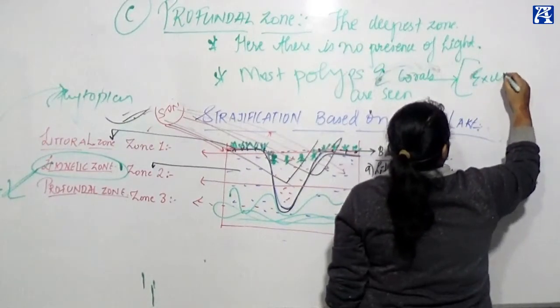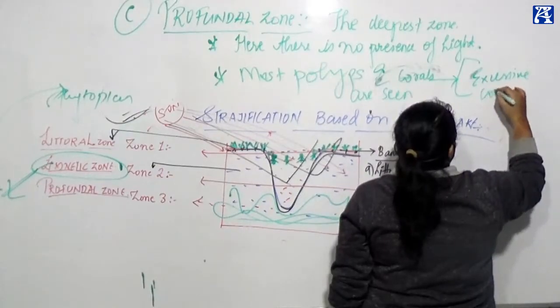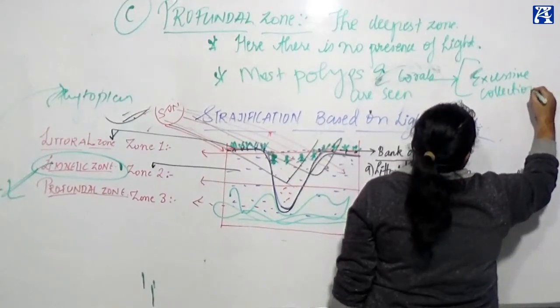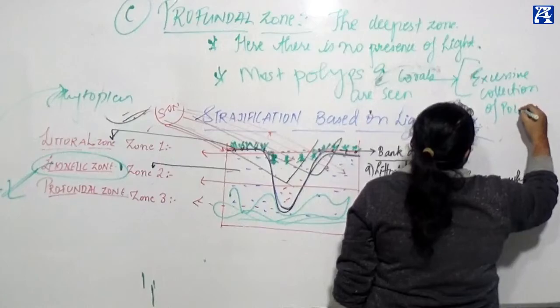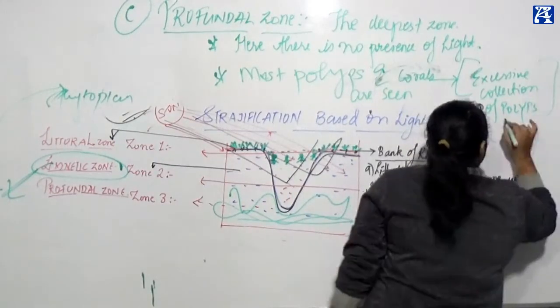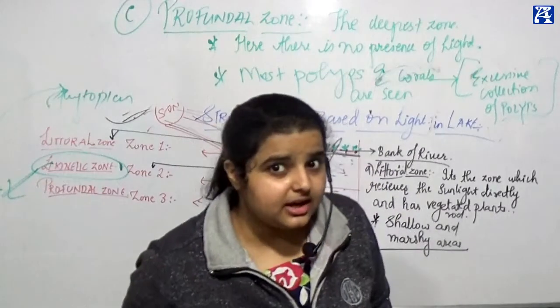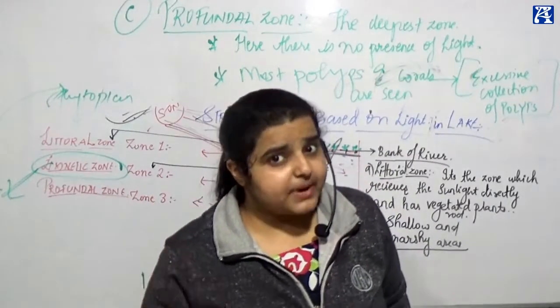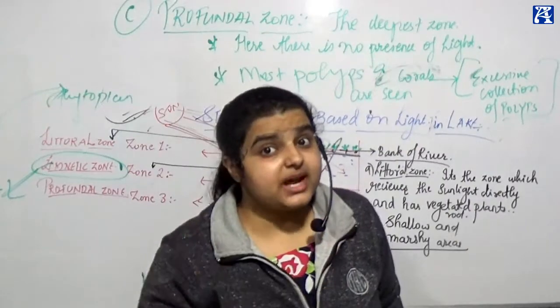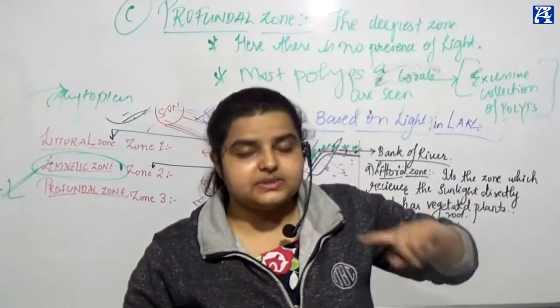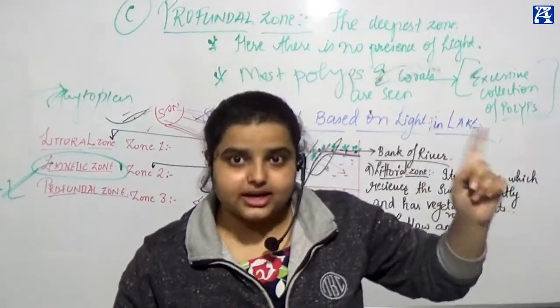Excessive collection of polyps. Clear? I have told you very well what polyps are in our very first chapter of botany, the living world. I have explained the parts of corals and the colors of polyps. Please visit the first class of botany, living world.